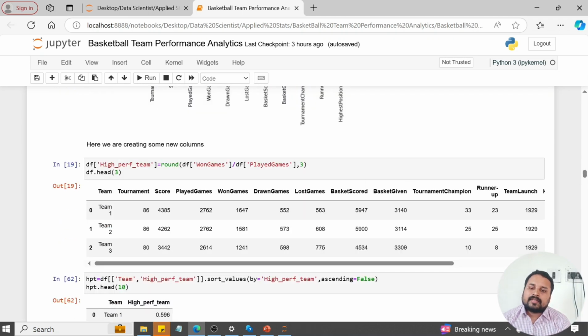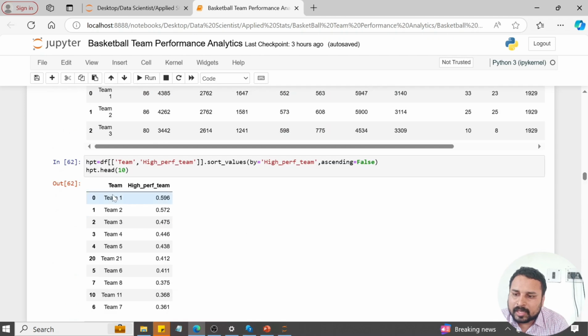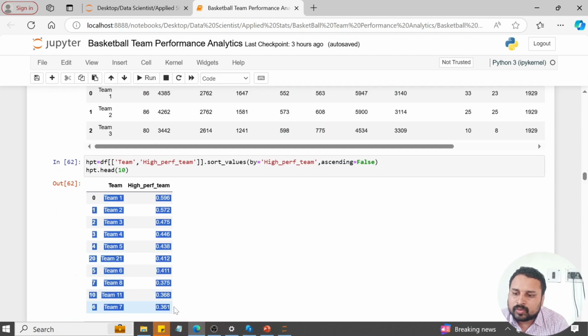After that, as they told, I want to know the highest performance teams. I got this by dividing won games by played games. So I got the highest performance teams. The top 10 highest performance teams involve team 2, team 7, and different teams are involved.